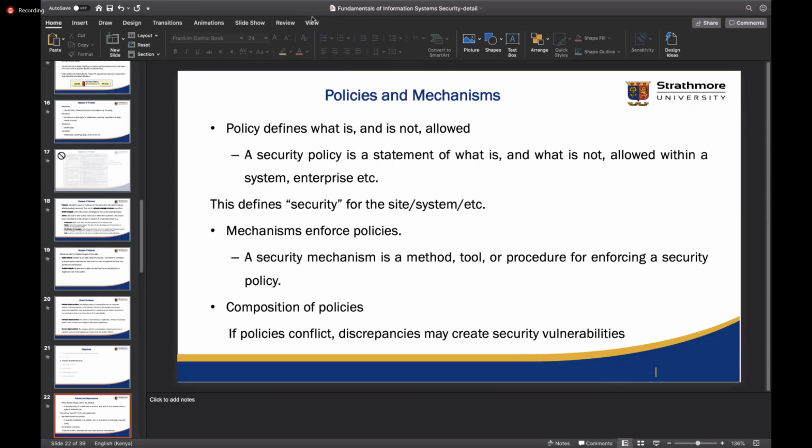Julie, you? Hello. I think an example is in some of the organizations, you can't access specific rooms such as the server room. And the mechanism that they use maybe is putting a biometric system that verifies the people who enter into the server room.